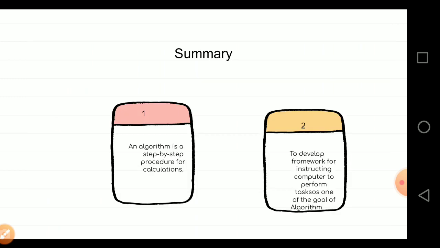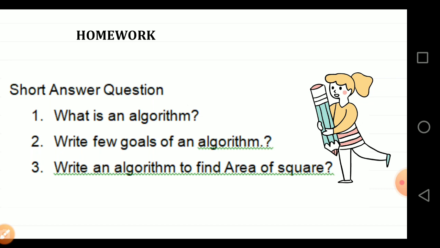So in this lesson, we learned that an algorithm is a step-by-step procedure for calculation, and also it is a framework for instructing the computer to perform a task. And as homework, you have to write the answers to these questions from this video.